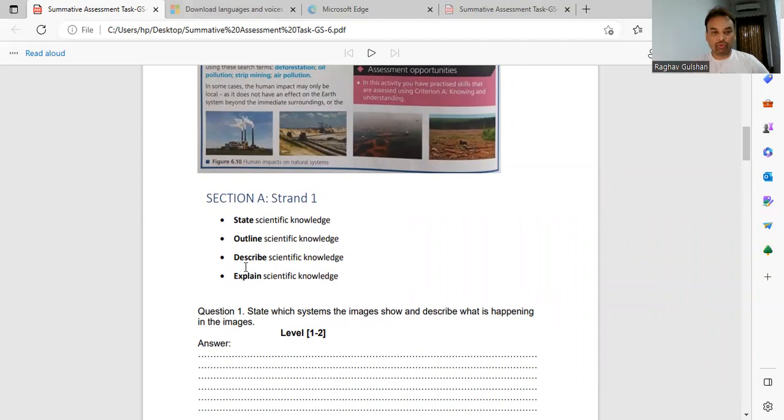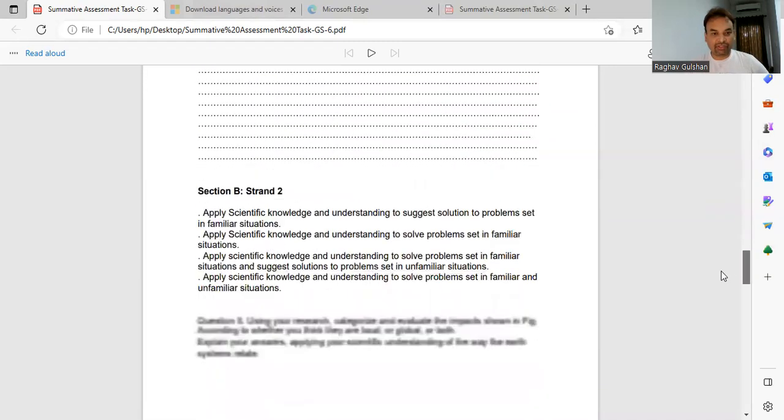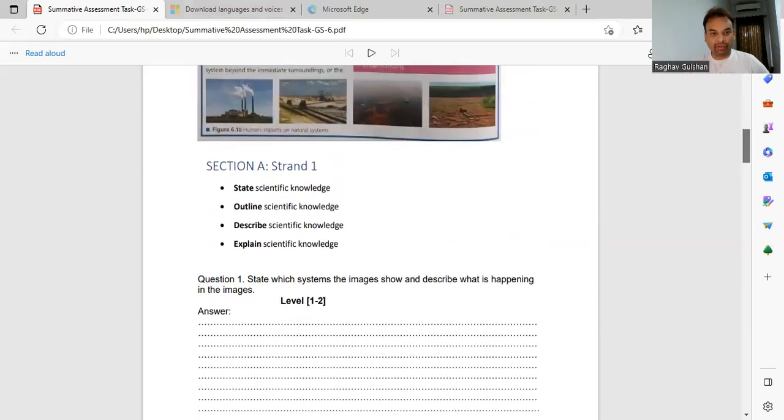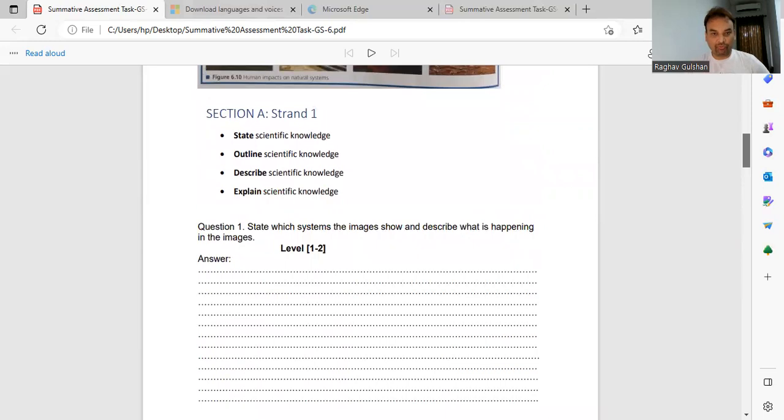Based upon these 4 strands, my 4 questions are there in section A. And in section B, we have strand 2, which is a test of how you apply your scientific knowledge and understanding to suggest solutions to a problem set in a familiar situation, and sometimes even in an unfamiliar situation, or sometimes both. So question 5 is there, right? Let me go one by one, from question 1 to question 5.